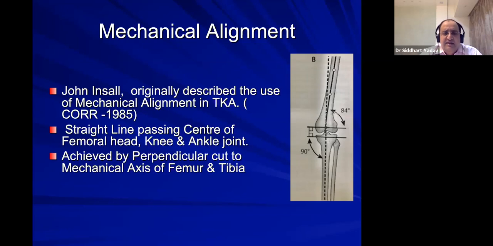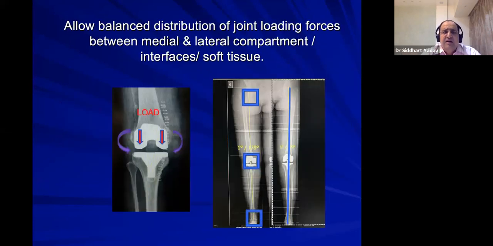This is achieved by total knee arthroplasty by a perpendicular cut of femur and tibia, perpendicular to the mechanical axis of femur and tibia, which allows the balanced distribution of joint loading on both medial and lateral compartment, both side interface and soft tissue.